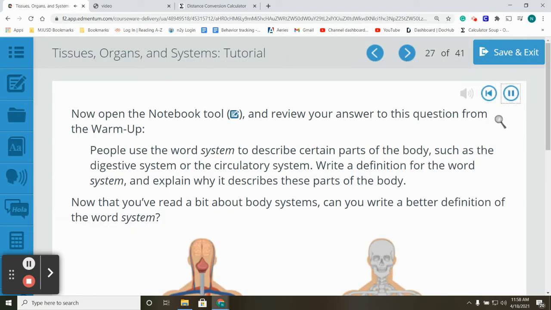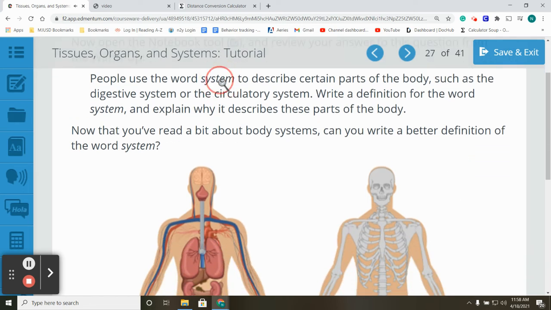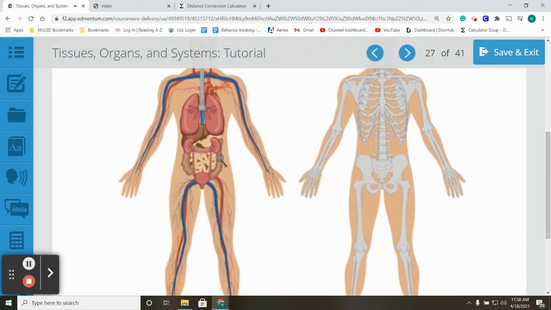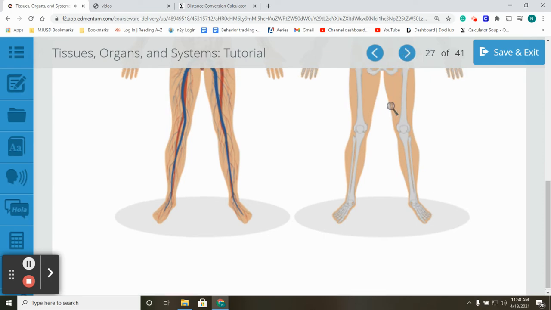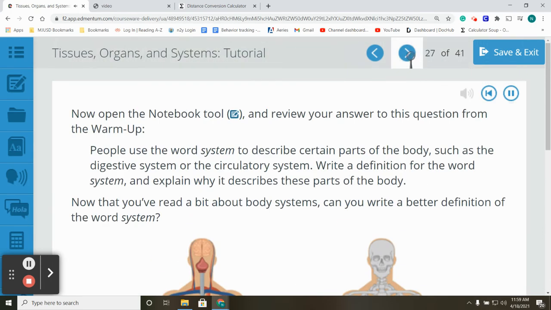Now open the notebook tool and review your answer to this question from the warm-up. People use the word system to describe certain parts of the body, such as the digestive system or the circulatory system. Write a definition for the word system and explain why it describes these parts of the body. Now that you've read a bit about body systems, can you write a better definition of the word system?